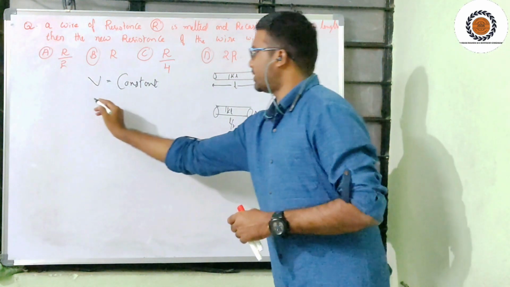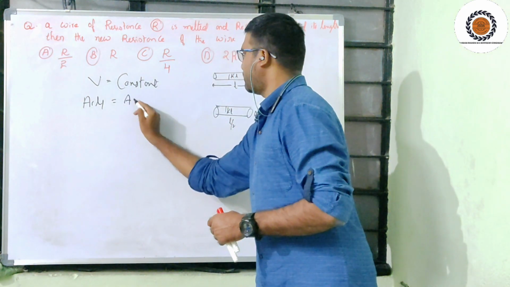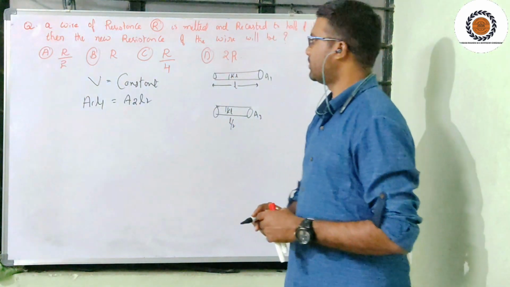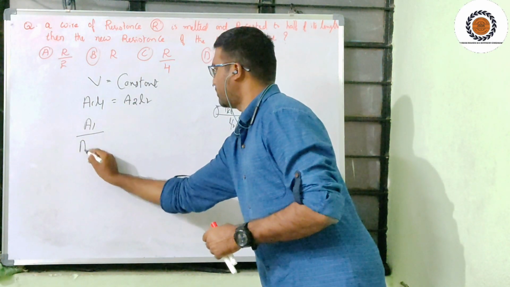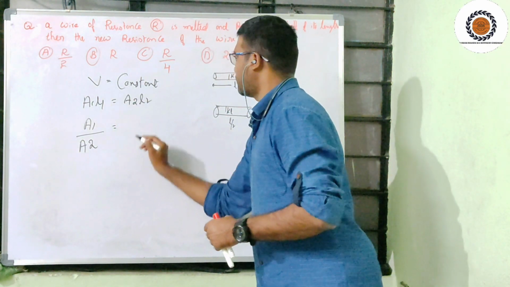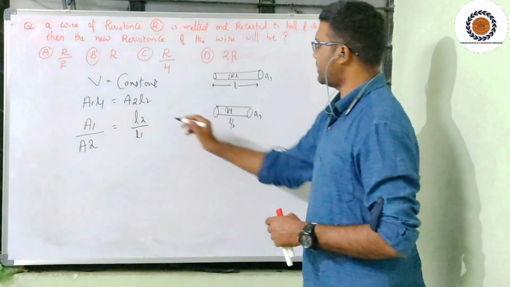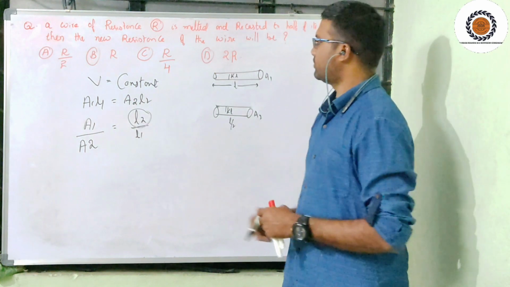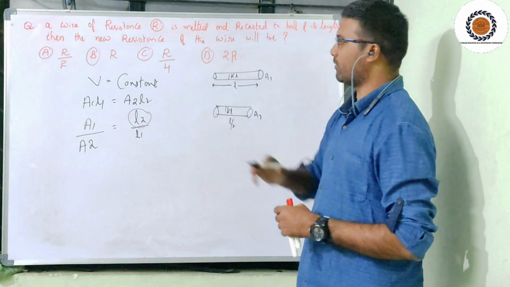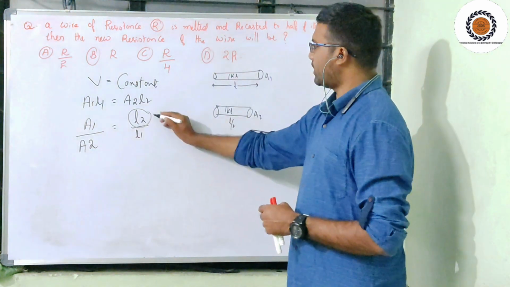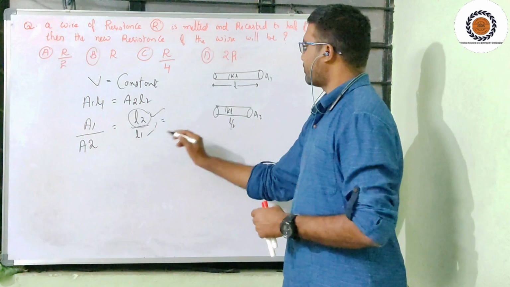When V is constant, that means A1 into L1 is equal to A2 into L2. So A1 divided by A2 is equal to L2 divided by L1. What are L2 and L1?